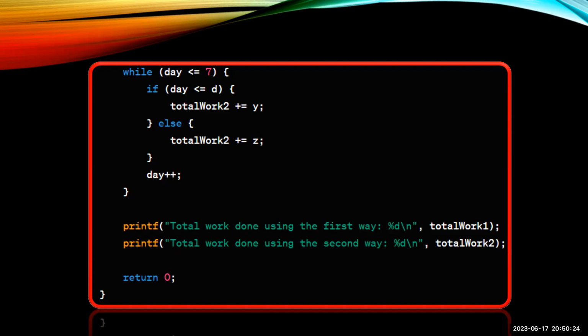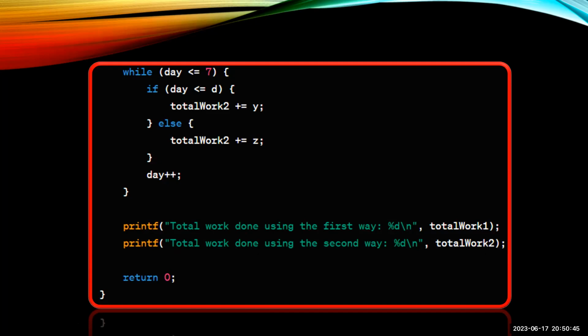And after that, we are printing the statements. printf total work done using the first way is %d \n, total_work1, and printf total work done using the second way is %d \n, total_work2. Here %d is a format specifier.